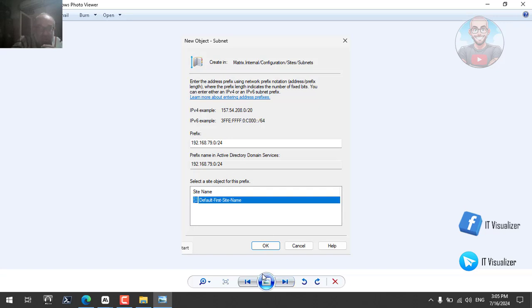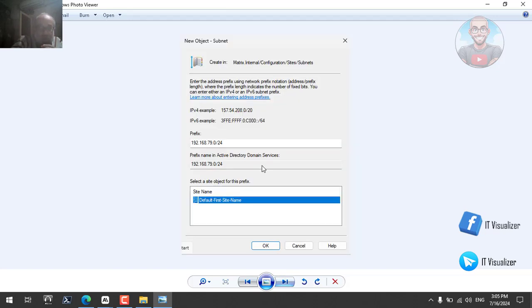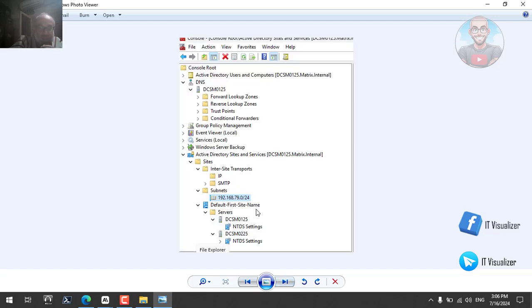Here we have seen that before. When I right click and choose new subnet, this will open this box. Now you can add your subnet and you can add the prefix or the subnet mask at the end. My subnet mask is 255.255.255.0, which is /24. This is the subnet, and then I need to attach it to my default first site name. After we do that, we will see I have these two domain controllers in my first site, and this is the subnet they are attached to.